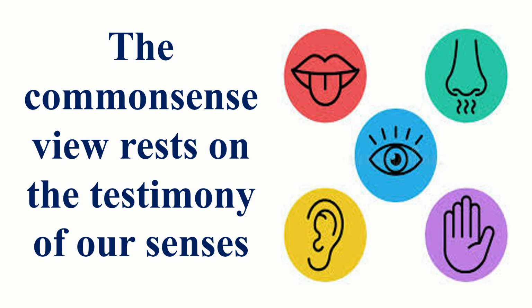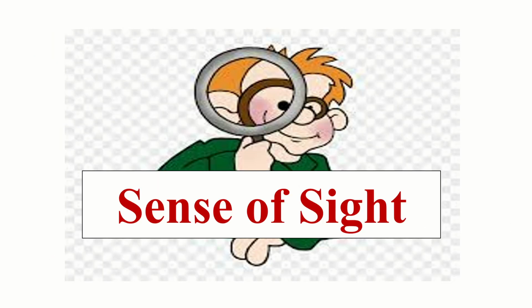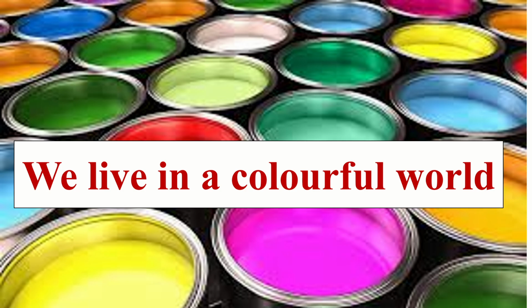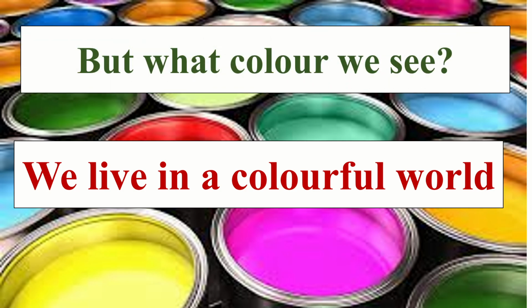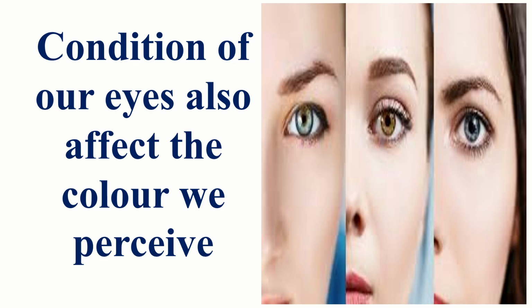The common sense view rests on the testimony of our senses, and the limitations of the common sense view rest on the limitation of the five senses. We start with the sense of sight. We live in a colorful world, but what color do we see? Light affects the color we see. For example, grass is green but only in white light, while it appears of a different color in red light.